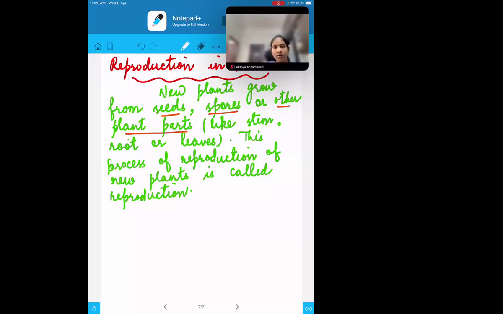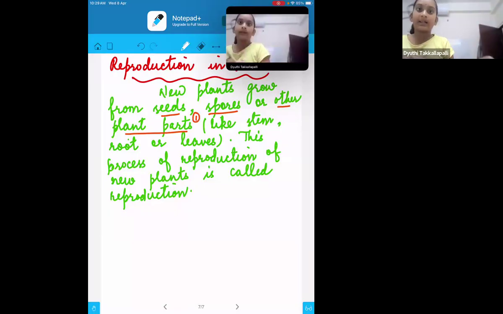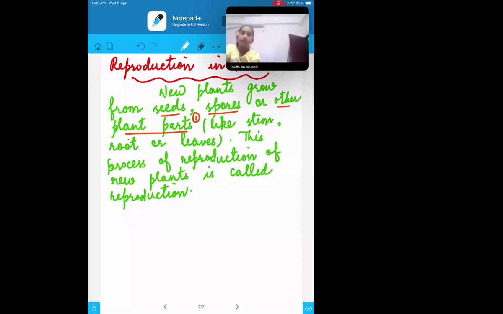Three methods we are going to learn: seeds, spores, and the other plant part. First, we will be starting with the other plant part, which means the vegetative reproduction part.